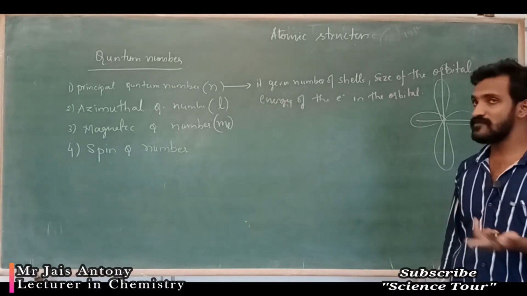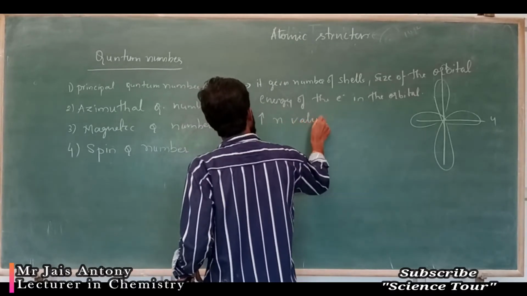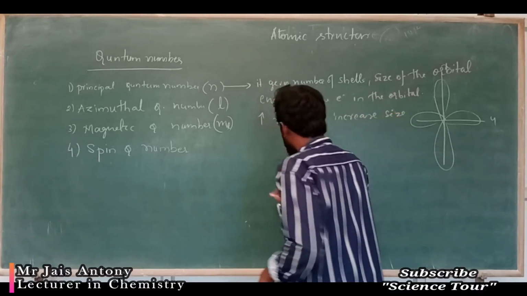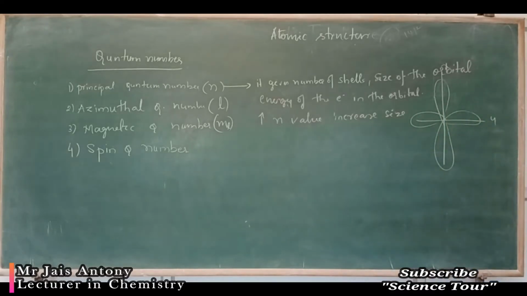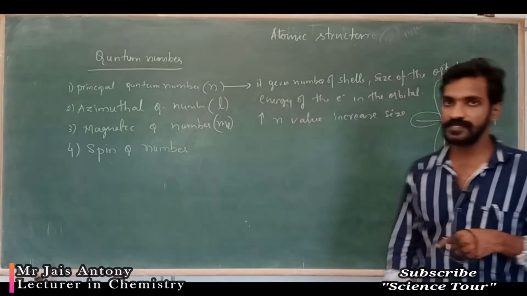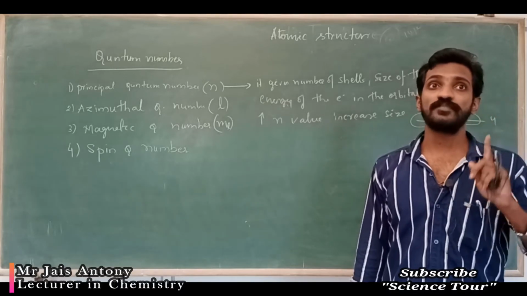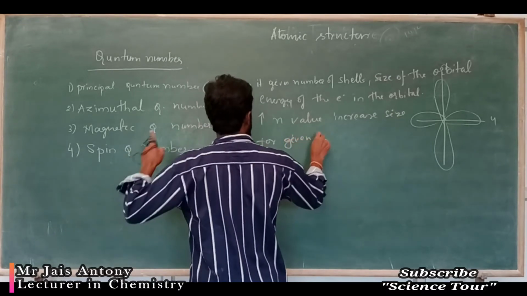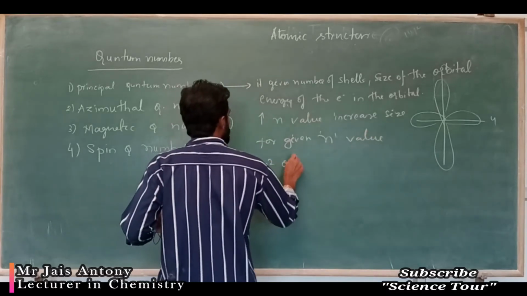So, increase in n value, increase in size. Correct now, my dear students? Number of shells increases, size also increases. For one n value, n square orbitals are possible. See, for a given n value, n square orbitals form.